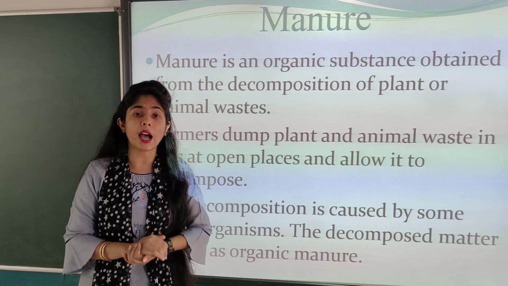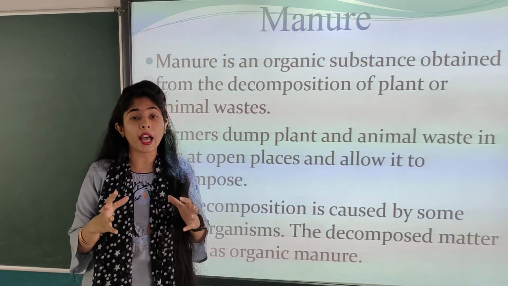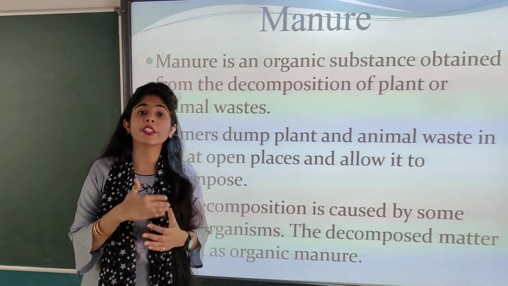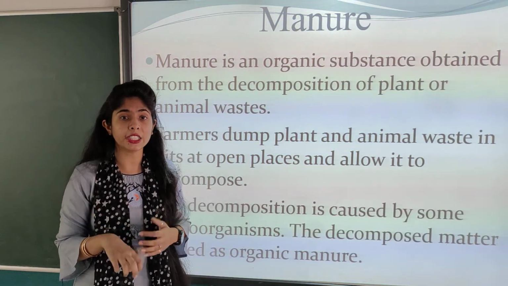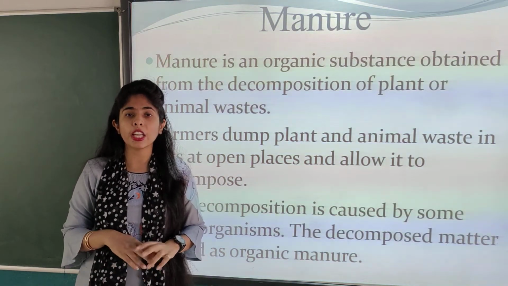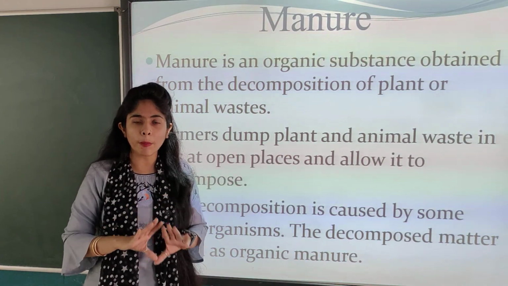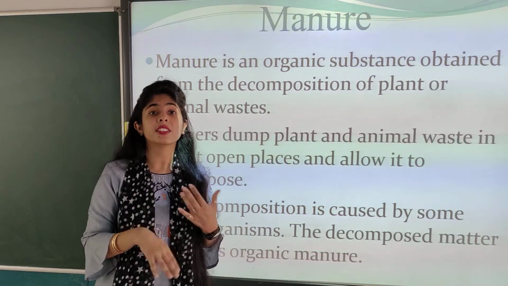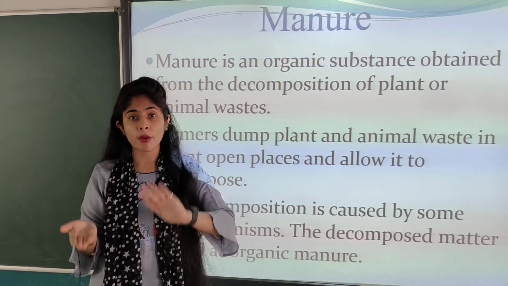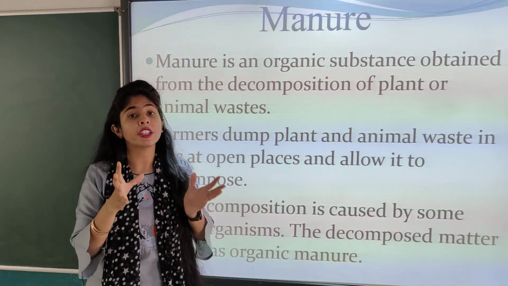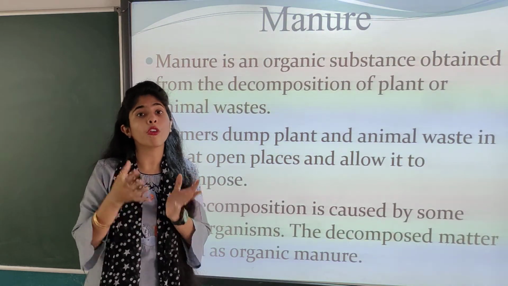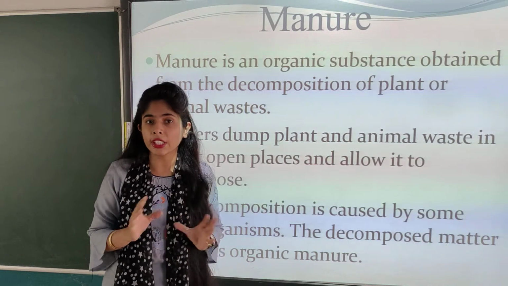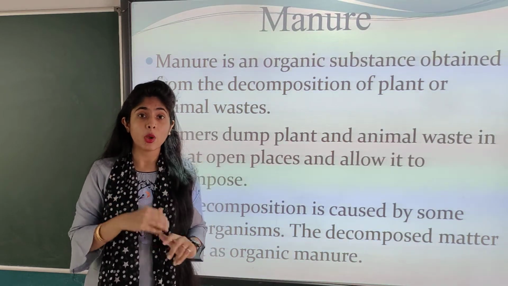Organic substances are the ones having natural nutrients, obtained from dead plant and animal material. It is composted and decomposed for a long time, and then this whole thing gets converted into manure, which has a lot of humus also. It is rich in nutrients and it never damages the soil.